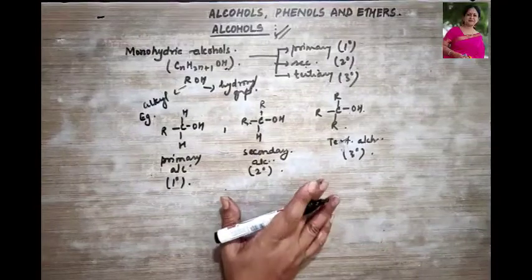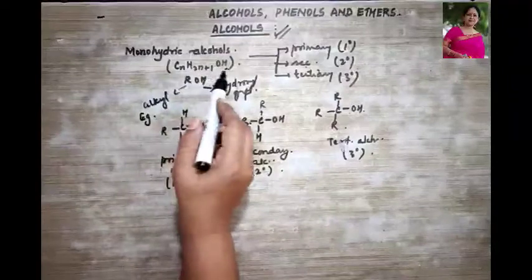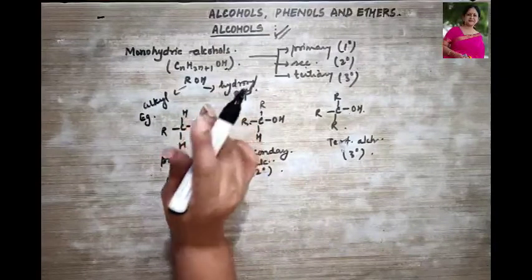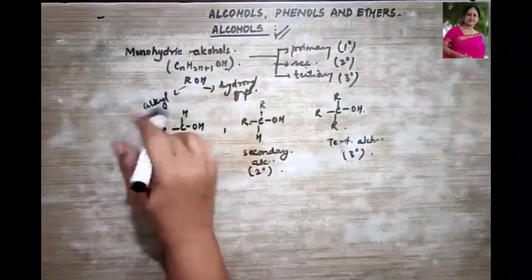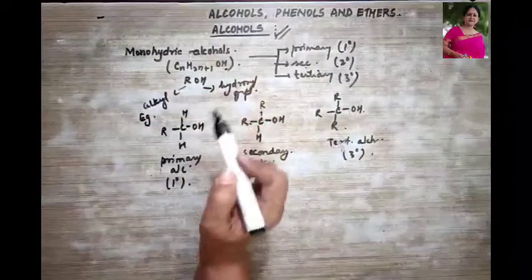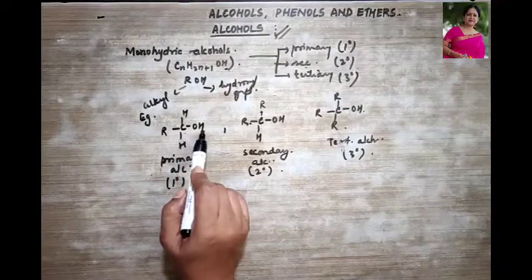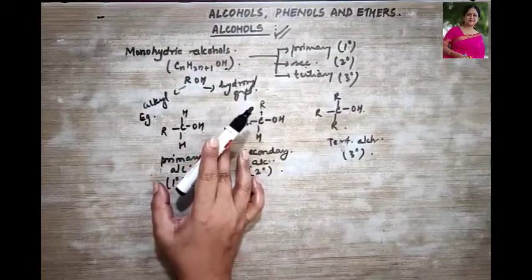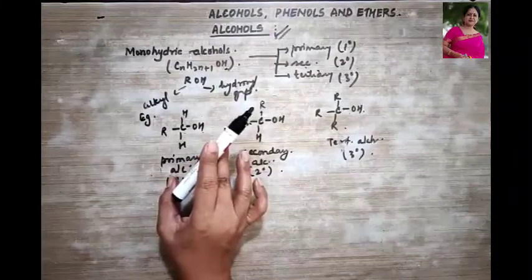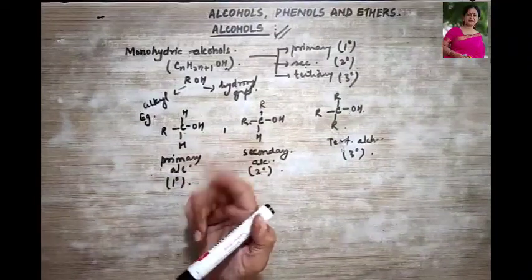Is this clear? Now let us understand the classification of these monohydric alcohols. Classification of these alcohols is completely based on the type of hybridization of the carbon atom in the C and OH bond, right? On this basis, the alcohols can be classified into 2 forms.